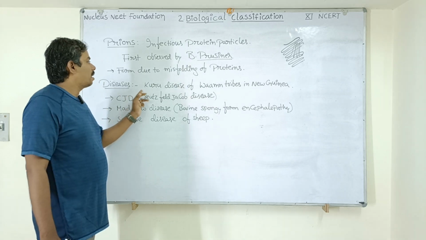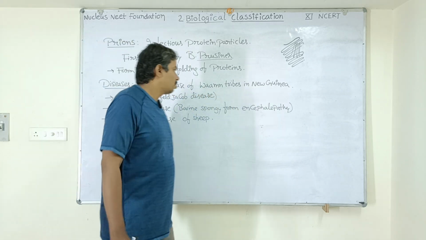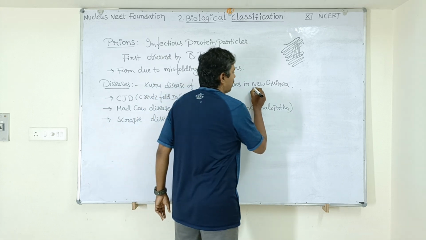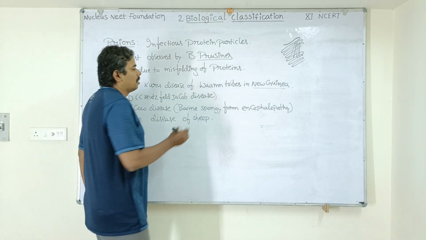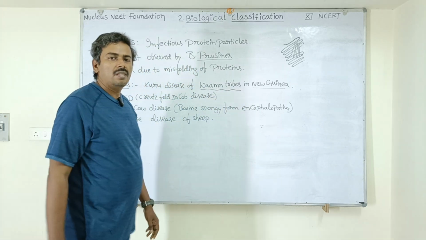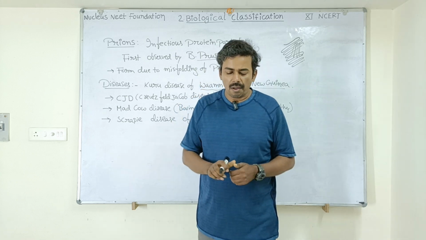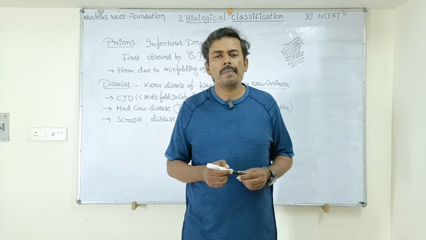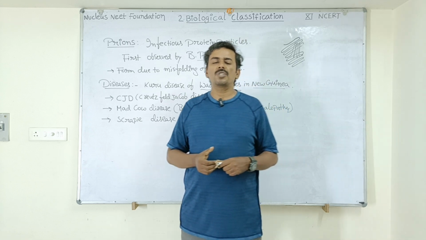They cause diseases like the Kuru disease of the Fore tribes in New Guinea. In New Guinea, there is a place called Papua. In that place, there are certain tribes who are living. They are called the Fore tribes. These tribes live in the forests. These aboriginals living in the forest have a strange ritual.